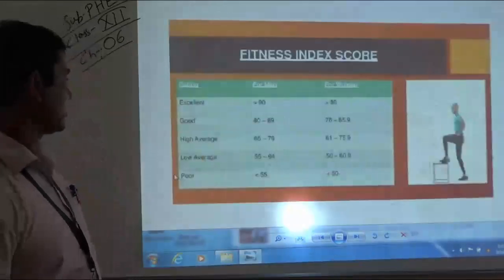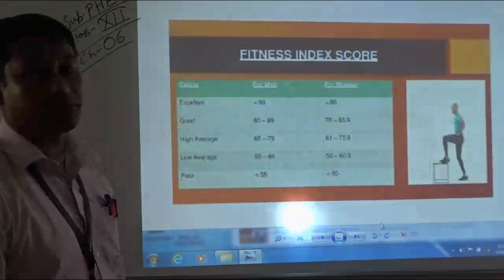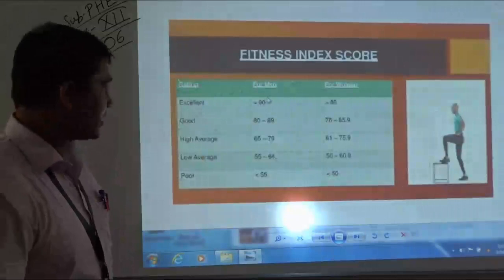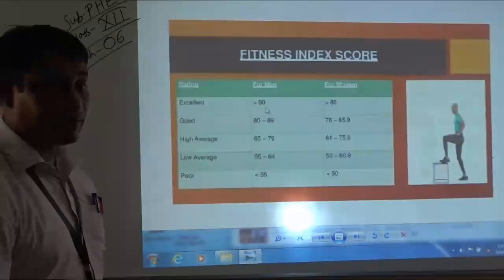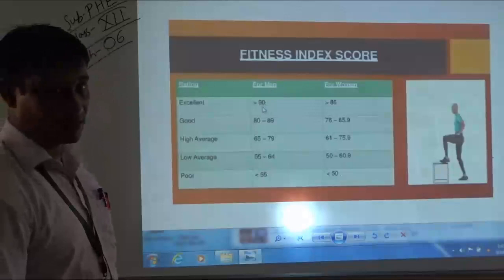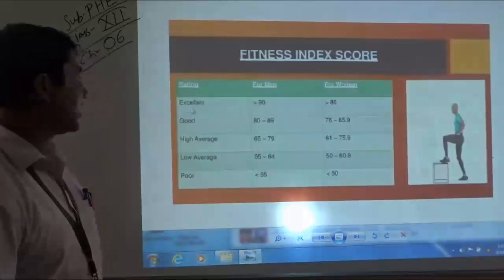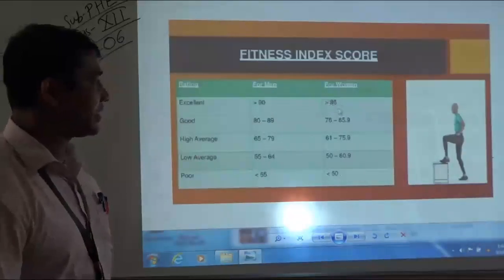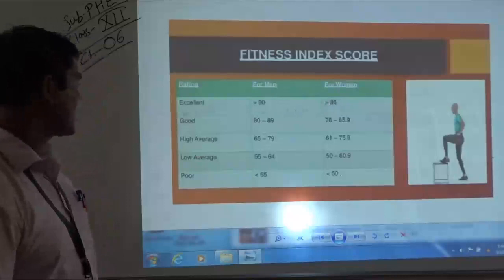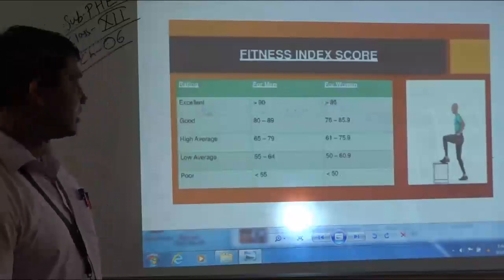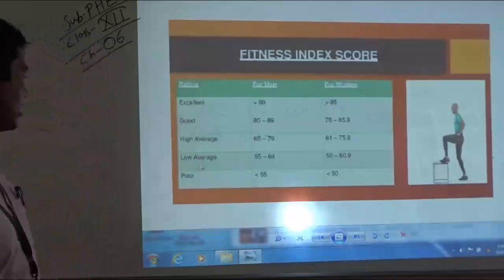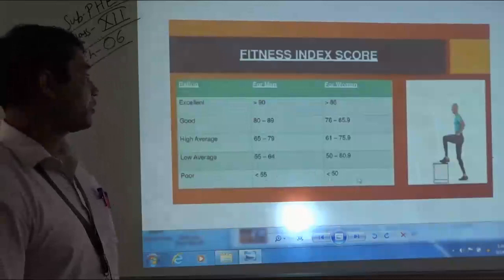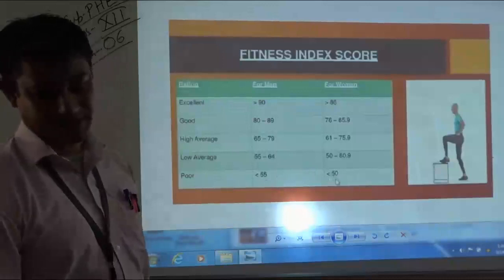Just see, students, I have shown a tabular form. If a subject, that is a man, can perform more than 90 steps, then he is considered in the excellent category. If a woman covers 86 steps, then she is considered in the excellent category. Likewise, good, high average, low average, and poor. Poor means less than 55 steps for men, and for women it is less than 50 steps.